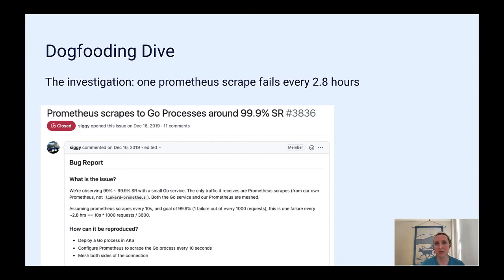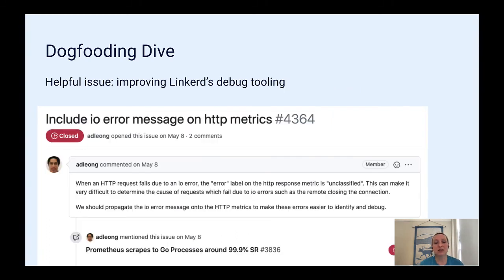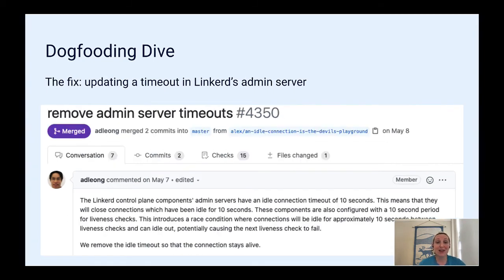You can see there's a great summary, there's reproduction steps, and below this were detailed logs for the failing Prometheus scrape. The Linkerd maintainers dug into the issue, and they found that first, the error messages in the logs weren't very helpful. So Alex filed a ticket for better error messages, and as a result, we have better Linkerd debug tooling for this entire class of failures. So that was already a win for Linkerd users. And it also took us a little further to solving the issue for Dive, and we solved it.